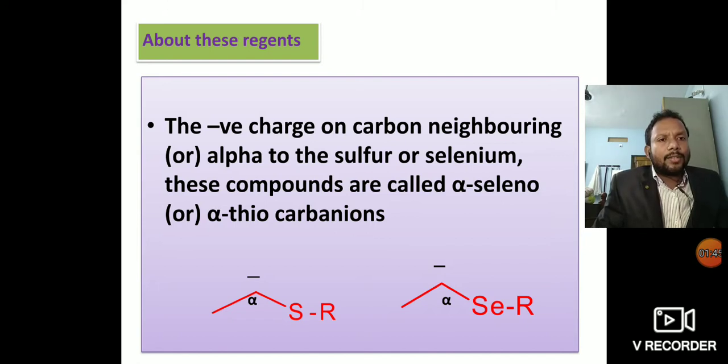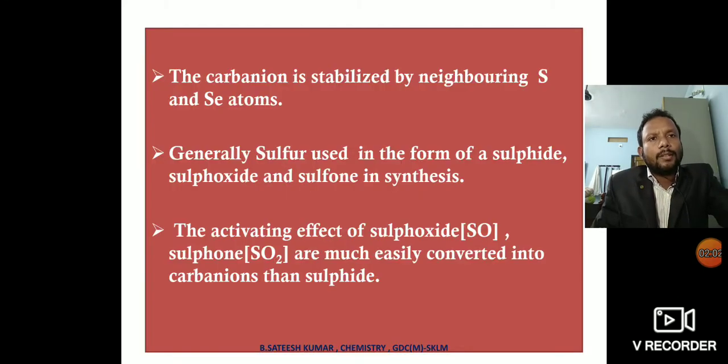On the right side we see the structure where the carbon neighboring selenium has a negative charge, so these carbanions are called alpha selenocarbanions. The carbanion is stabilized by the neighboring sulfur and selenium atoms.